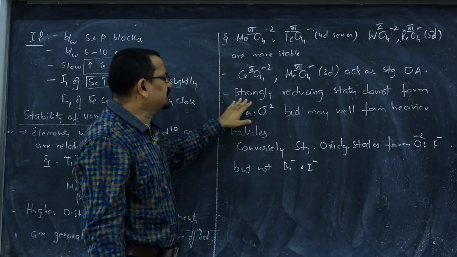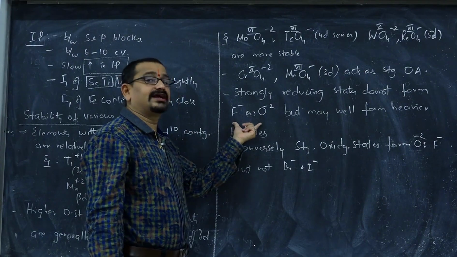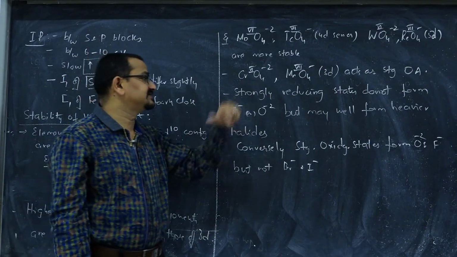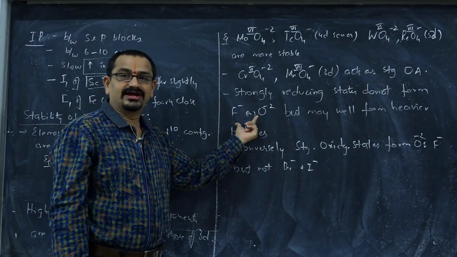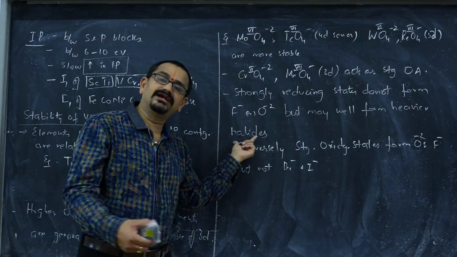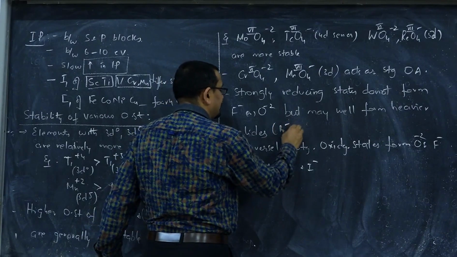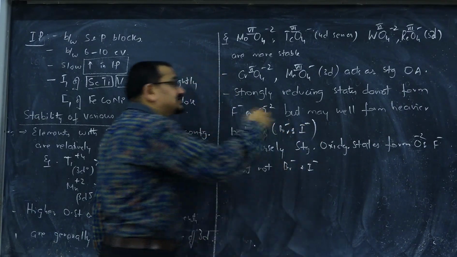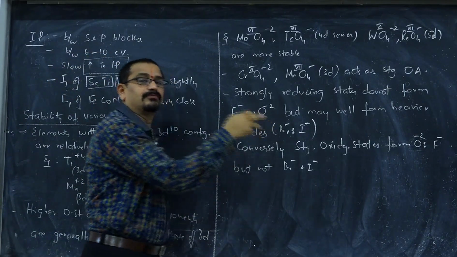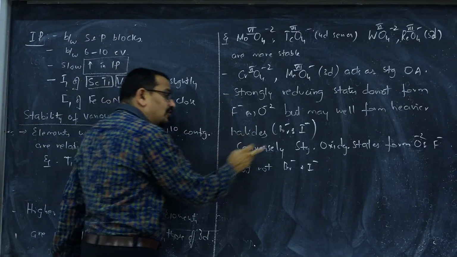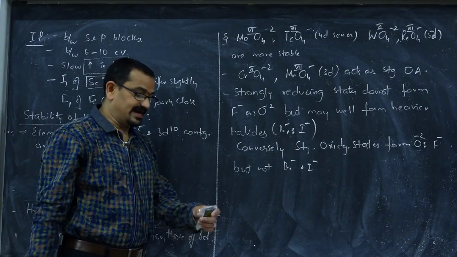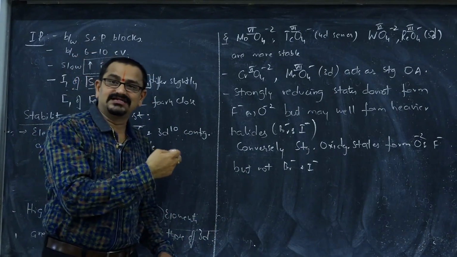Next. Strongly reducing states do not form fluoride and oxide. Means the oxidation state in which the species acts as a reducing agent does not form fluoride and oxide, but may well form heavier halides. Heavier halides means bromide and iodide. Once again I am repeating, strongly reducing states do not form fluorides and oxides, but may form bromides and iodides. Whereas strongly oxidizing states form fluorides and oxides, but not bromide and iodide. Let us see some examples regarding this.